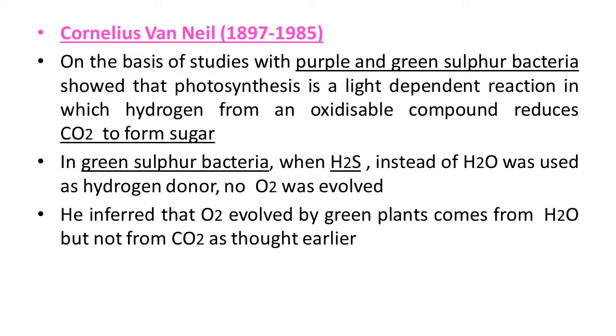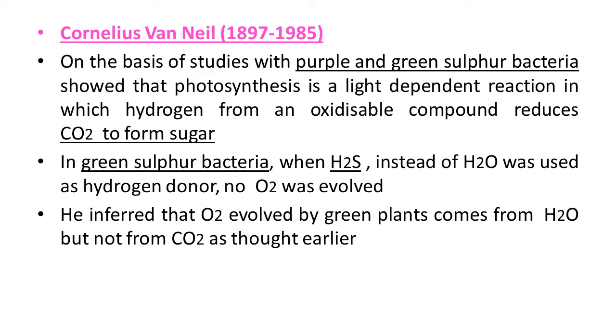Then some other scientists also conducted various experiments to learn more detail about photosynthesis. One of these scientists, Cornelius van Niel, made a milestone contribution to understanding the process of photosynthesis, based on his studies of purple and green bacteria.